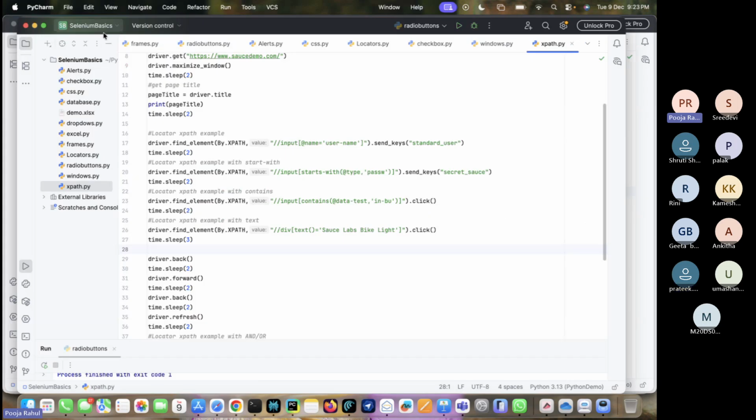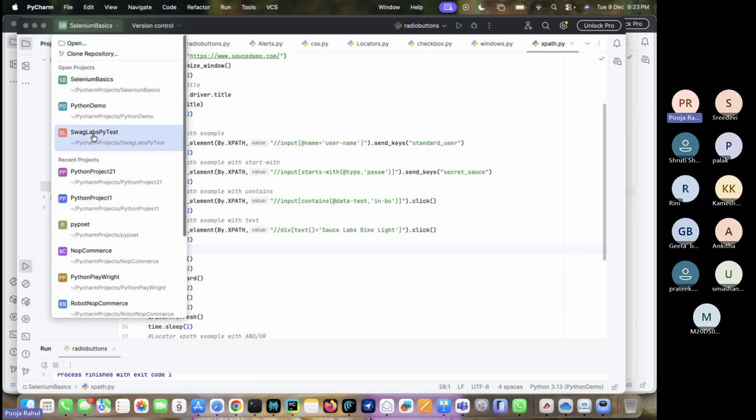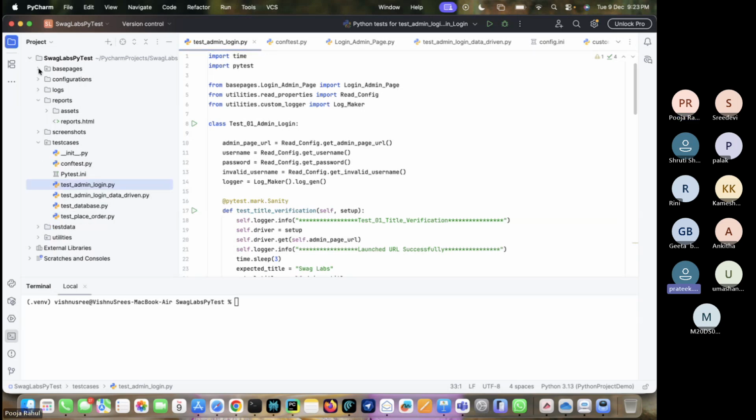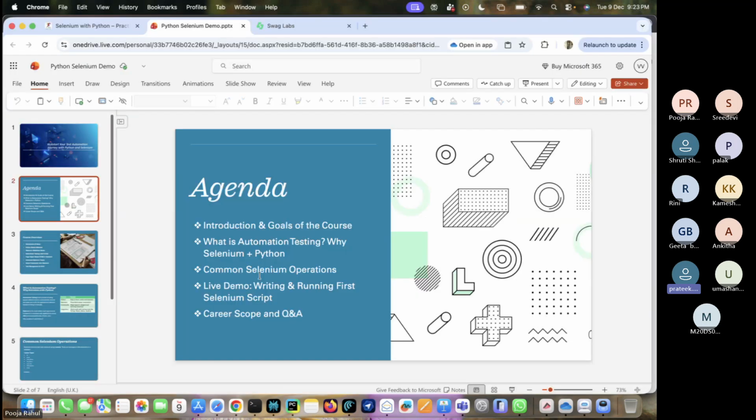Let me show you that framework. My concern is, you will teach that in the upcoming sessions, but can you share the syllabus of that API testing? Here it is not mentioned, but you are saying we can proceed with that.